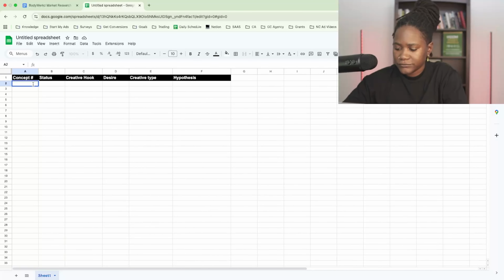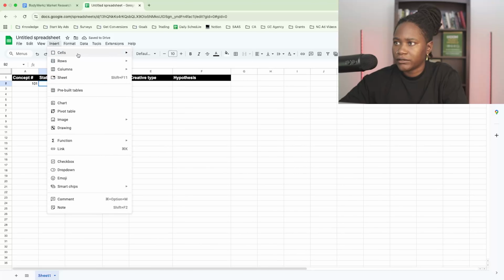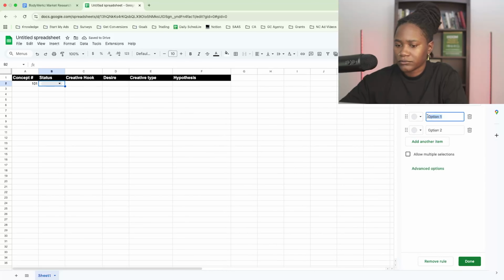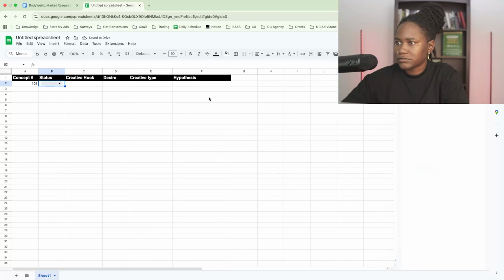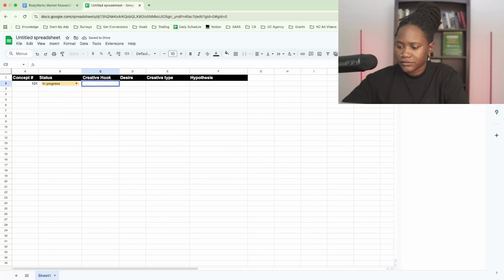Now we're just going to number each concept, so in our ads manager, we can understand what concept we're on. So we could do something like 101. This status is going to be a drop down. It's either going to be in progress. So just create these right now. In progress. Boom. Creative hook. So this is going to be our first hook. I like the one where it says imagine catching your reflection mid-workout and actually loving what you see.